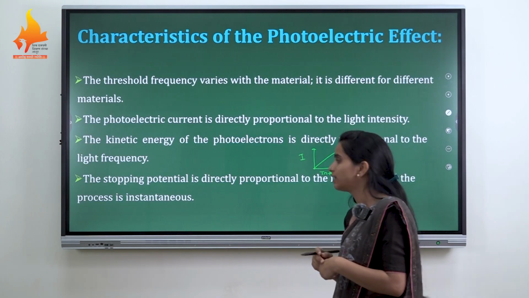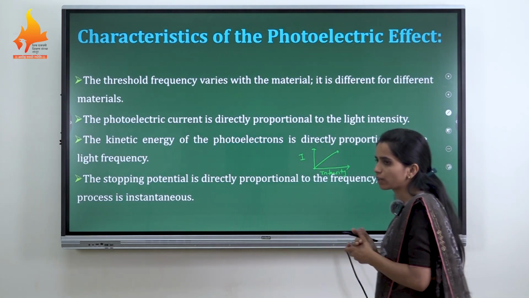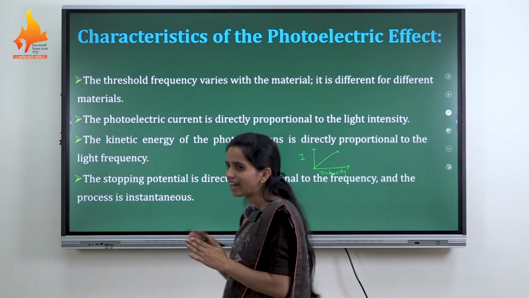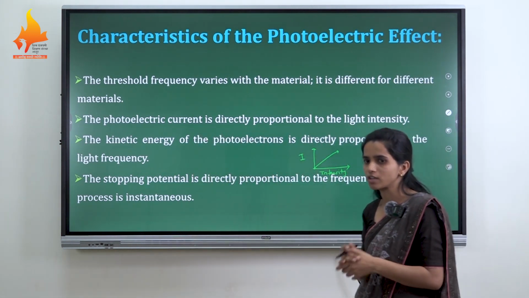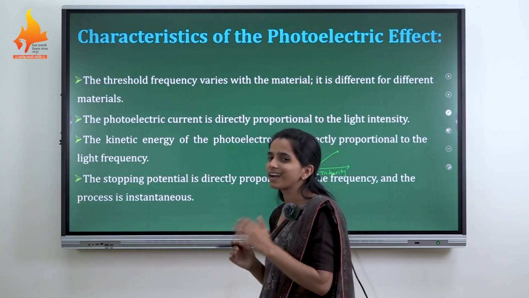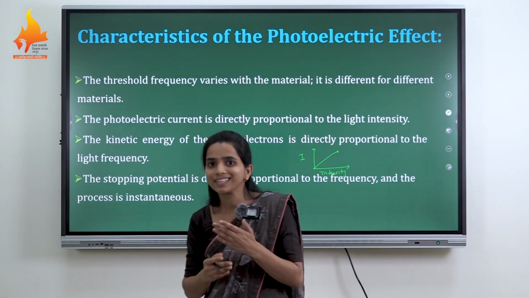And the second thing is that the kinetic energy of the photoelectrons is directly proportional to the light frequency. And the stopping potential, what is actually the stopping potential? Stopping potential is nothing but the retarding potential, or we can say the negative potential.